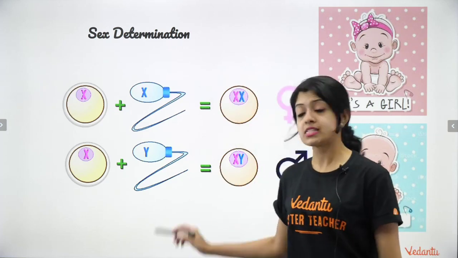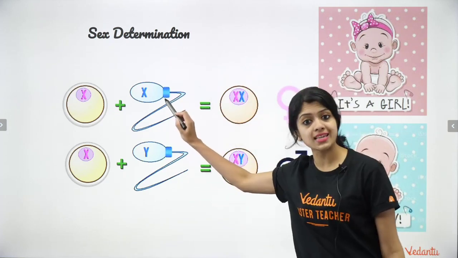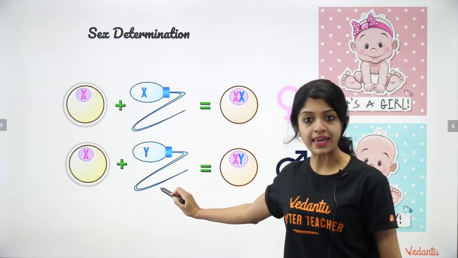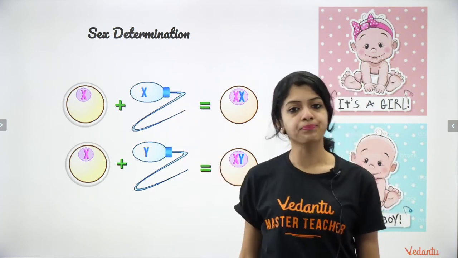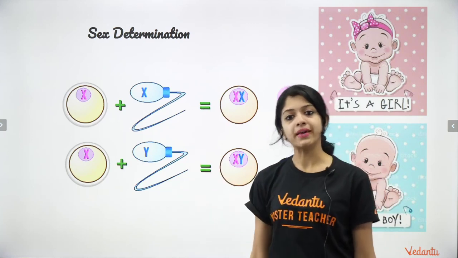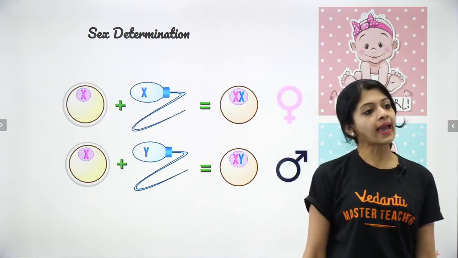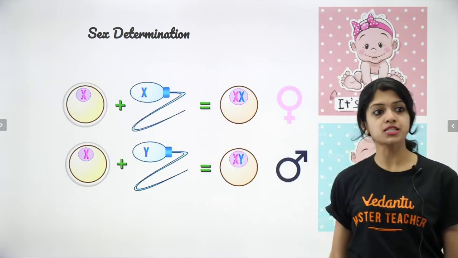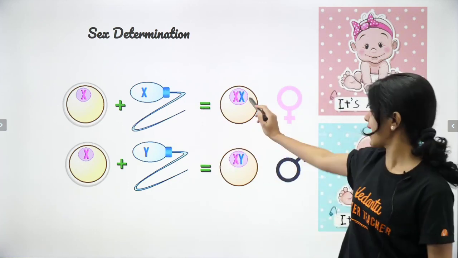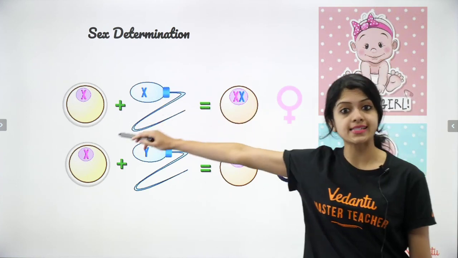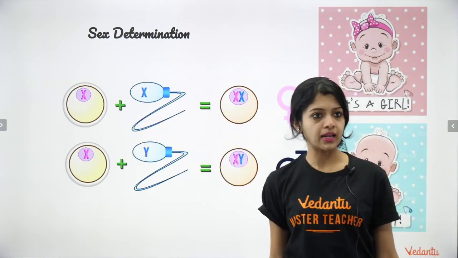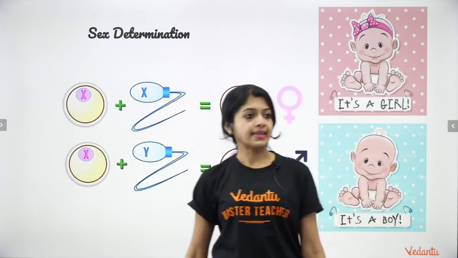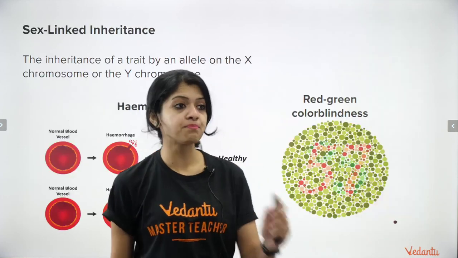Depending on whether an X-carrying sperm or a Y-carrying sperm fertilizes it, the result is determined. If a Y-carrying sperm fertilizes the egg, it becomes a male baby, and if an X-carrying sperm fertilizes it, it becomes a female baby. Extremely important concept.